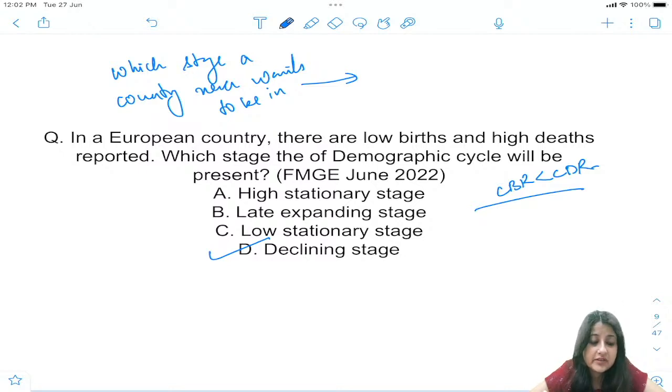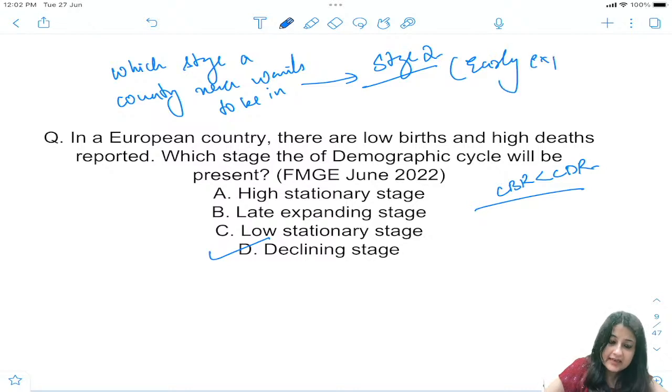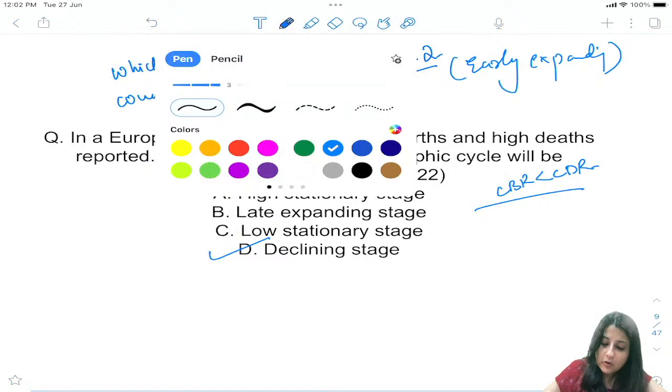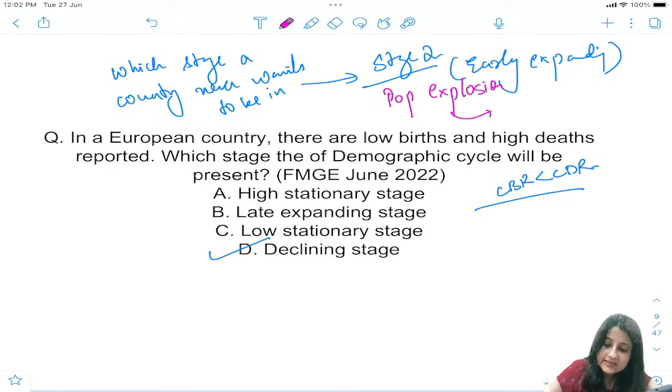Santhini, I think, has got it correct, guys. Not low stationary, stage 2. Stage 2. Why? Because it is early expanding. What do you mean by early expanding? It means that the population is growing at a faster rate, right? There is population explosion. And what is this stage also called? This stage is also called the demography trap.